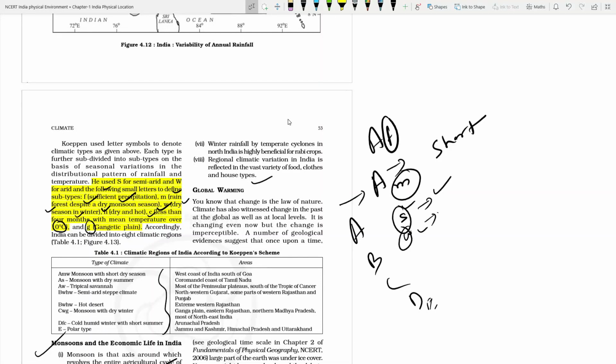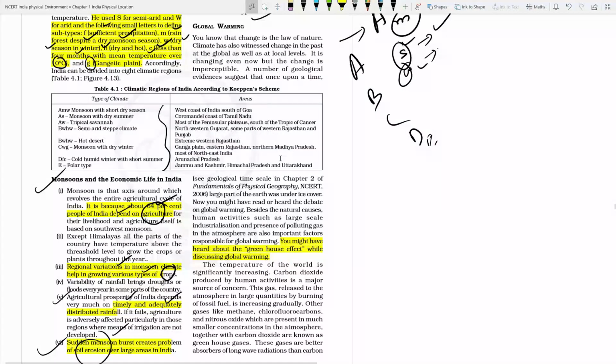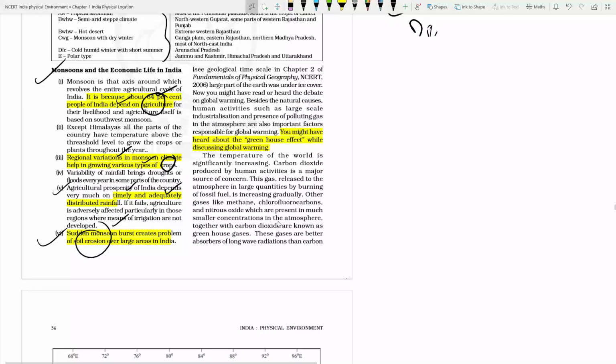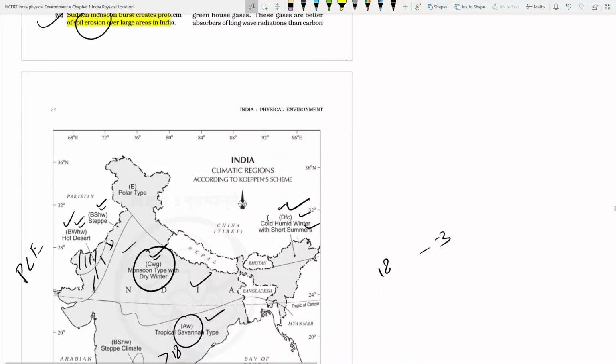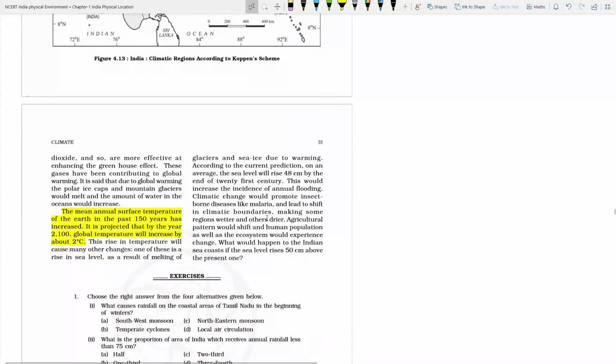Whole of the world is facing those kinds of climate changes because of the excessive greenhouse gas which we are emitting. Because of excessive greenhouse gases, temperature keeps on rising, and if temperature keeps on rising, there will be changes in the local climate and weather conditions. Not only carbon dioxide, methane is also playing a role, and chlorofluorocarbon is also playing a role in greenhouse gas emission. So those are absorbing the long wave radiation, and it is restoring and sustaining the temperature. That's why it is harmful for India's economy, because agriculture is dependent on this.